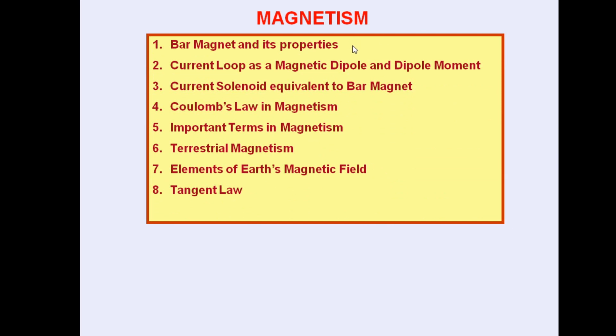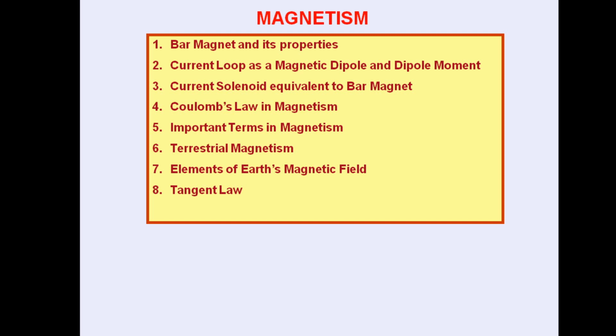The concepts which we have to study here: first of all, we will study about bar magnet and its properties, those properties which are applicable to general magnets. Then we will study about current loop as a magnetic dipole and dipole moment, current solenoid equivalent to a bar magnet. This we have already studied in magnetic field lines pattern, that current carrying solenoid and bar magnet produce equivalent magnetic field.